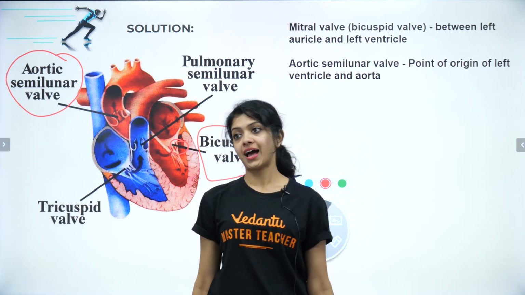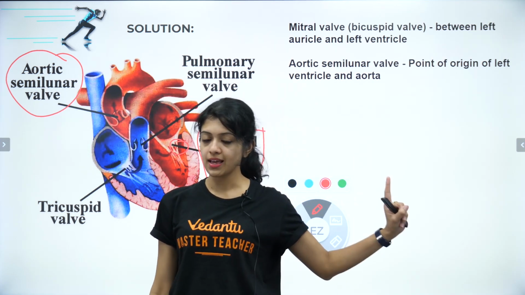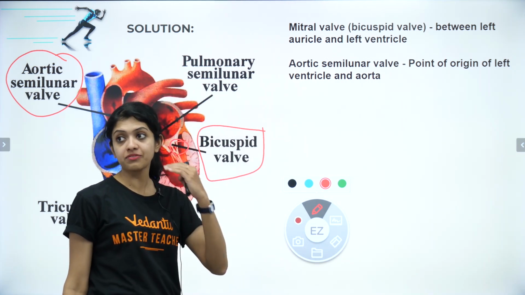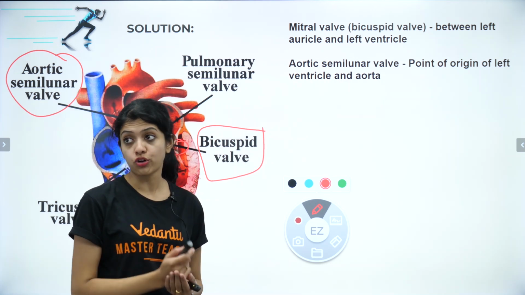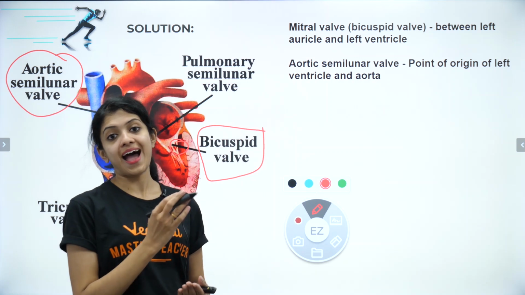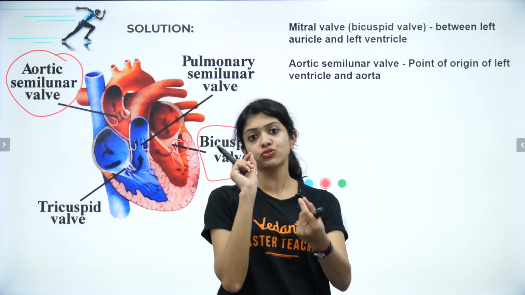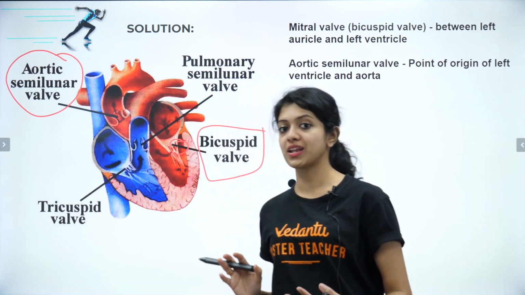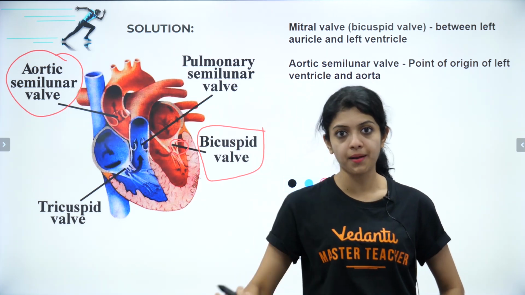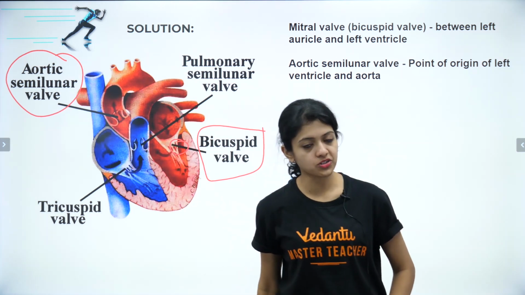Mitral valve or the bicuspid valve is between left auricle and ventricle, while the aortic semilunar valve is at the point of origin of the aorta, which means at the point of contact between the left ventricle and the aorta, basically the point of origin of the aorta at the left ventricle.